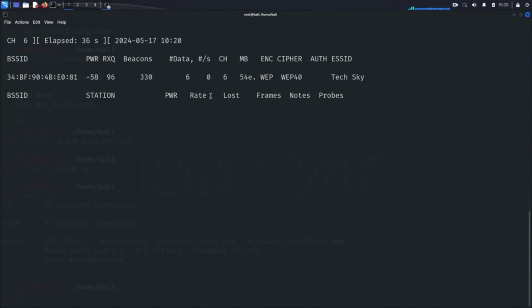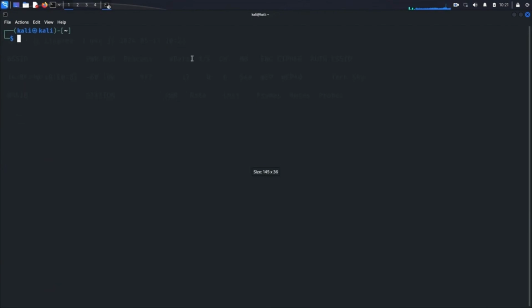Now, let's perform the fake authentication attack. This attack will make the access point believe that our device is a legitimate client, allowing us to inject packets. Run the following command, aireplay-ng --fakeauth 6000, which specifies the fake authentication attack with a reassociation delay of 6,000 seconds.